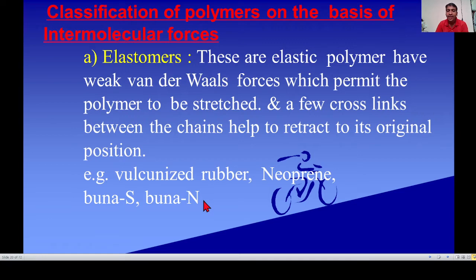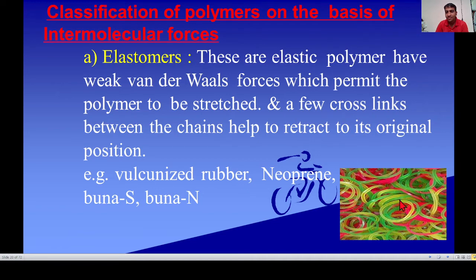Butadiene and acrylonitrile are the monomers in Buna-N, and butadiene and styrene in Buna-S. The reaction is carried out in the presence of sodium, therefore it is known as Buna-S or Buna-N.